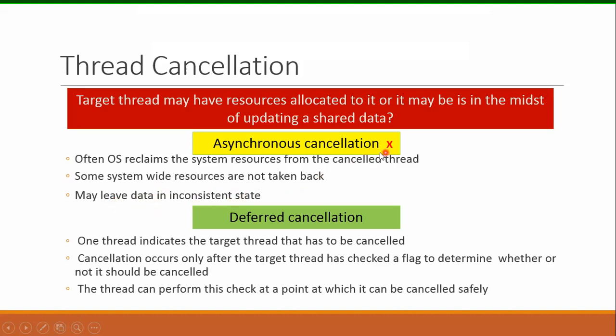So this asynchronous cancellation is not a better choice. Now we can see that deferred cancellation is the best way to deal with these two issues. That is, to reclaim the resources back from the target thread, as well as if it is performing some update operation on shared data.